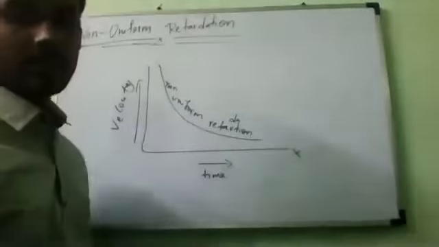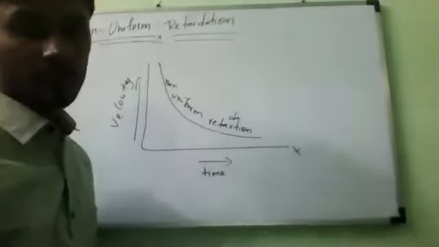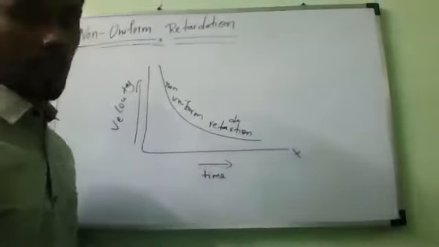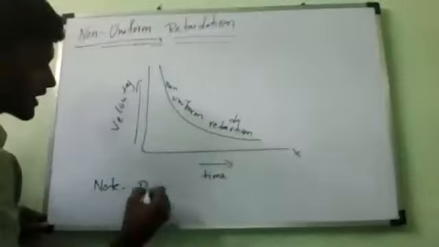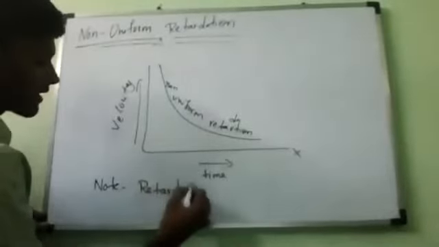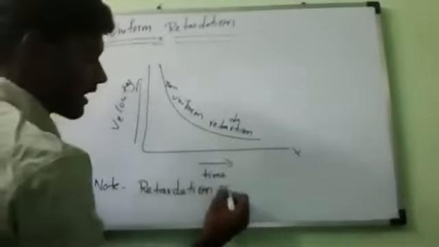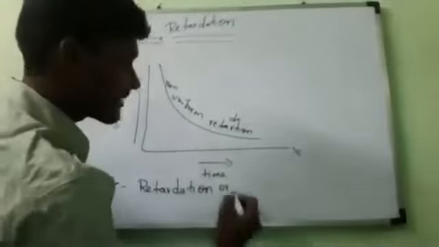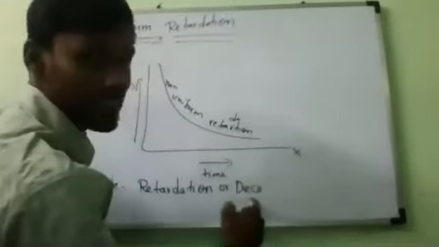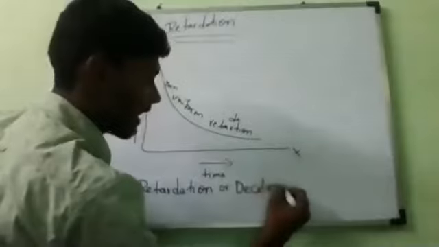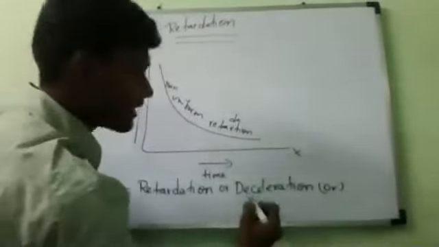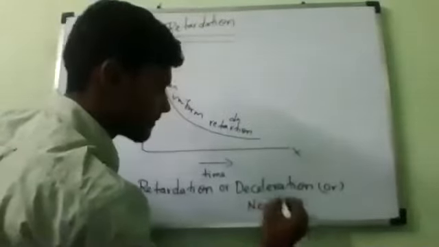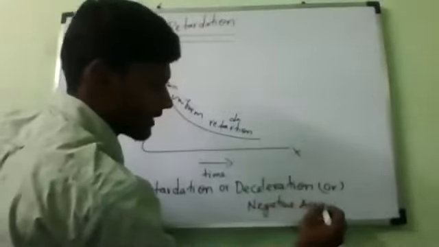Any doubt, anybody? Now you keep a heading note and write: retardation, also known as deceleration, spelled D-E-C-E-L-E-R-A-T-I-O-N, or we can also call it negative acceleration.